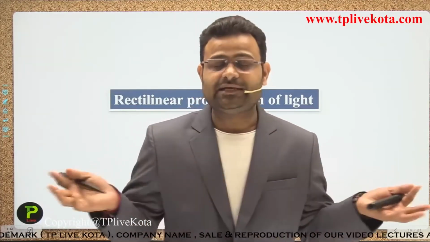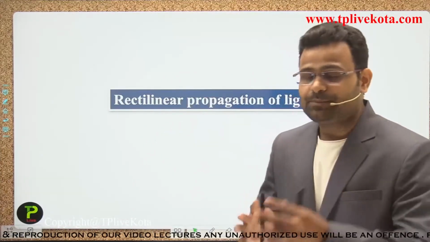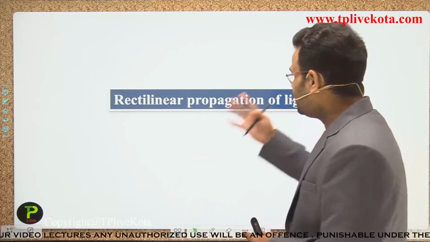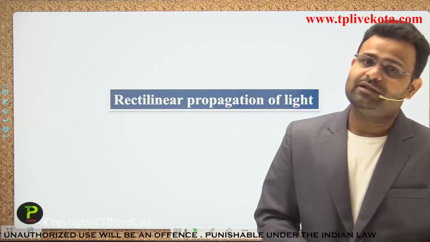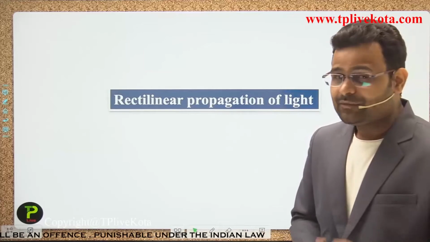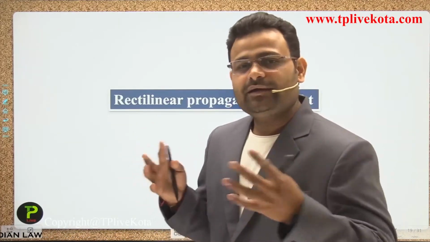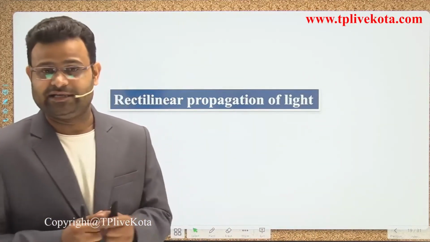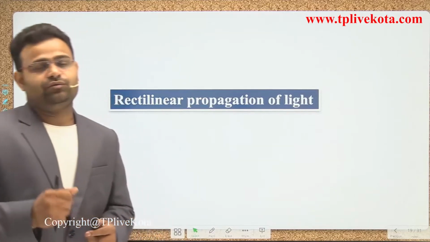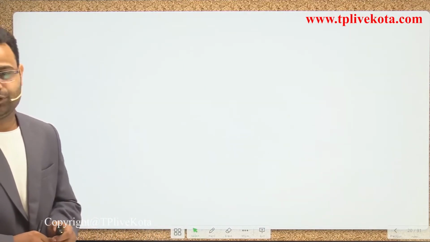But light doesn't have any type of steering to turn direction, guys. So that property of light is called the rectilinear propagation of light, guys. Understand that? Light doesn't have any steering or handle, just like a bike and car, guys. Okay, now we move on to what we mean by the rectilinear propagation of light.